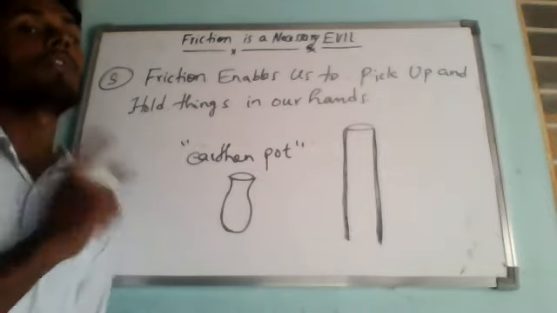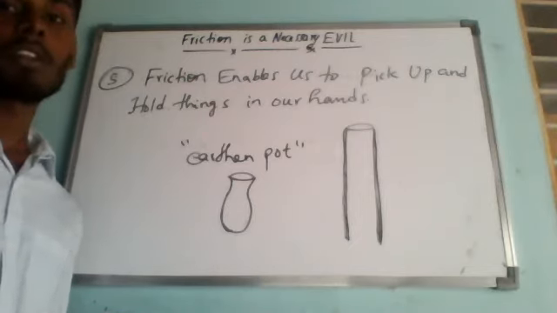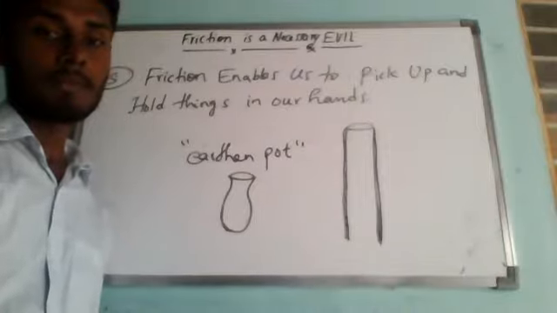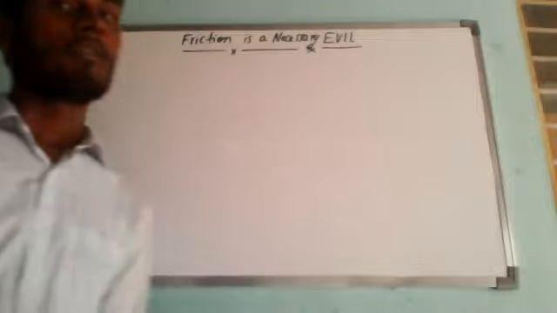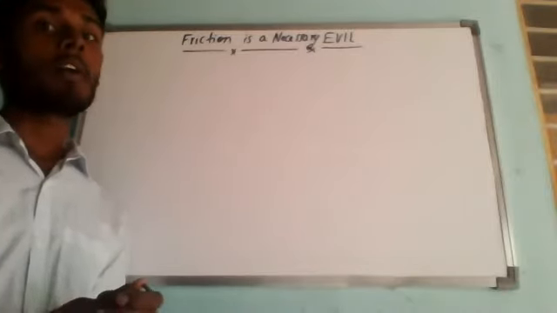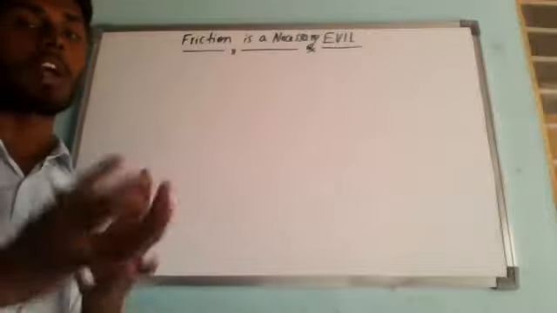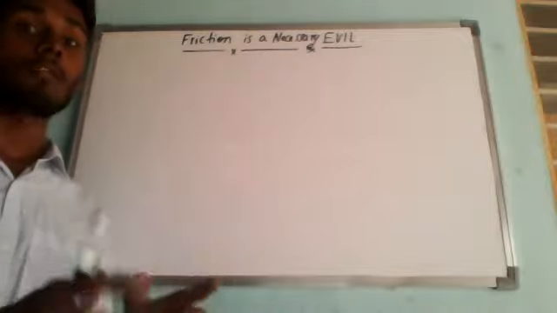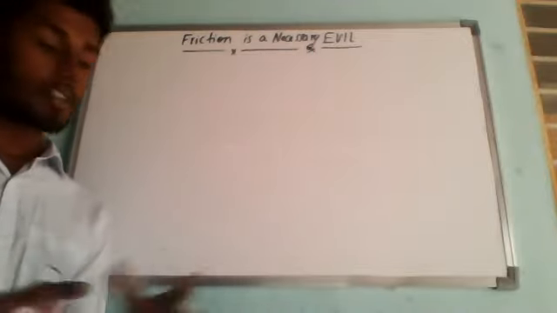So this is the fifth advantage. Friction enables us to pick up and hold things in our hands. So if you want to carry something in our hand, definitely friction must be the reason we can hold things. If not, we cannot hold things in our hands, understanding, or we cannot pick them up.